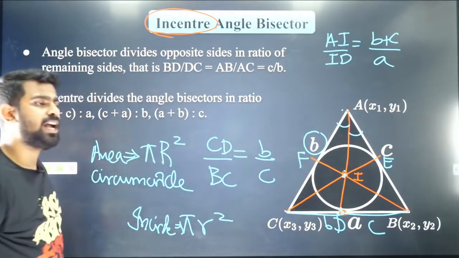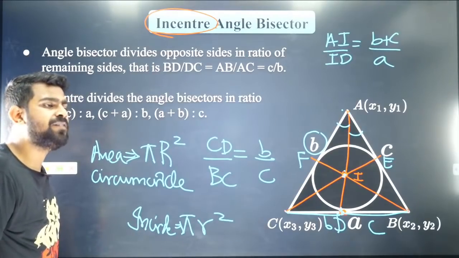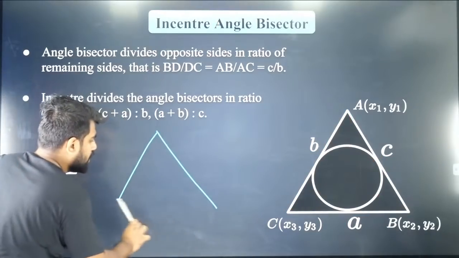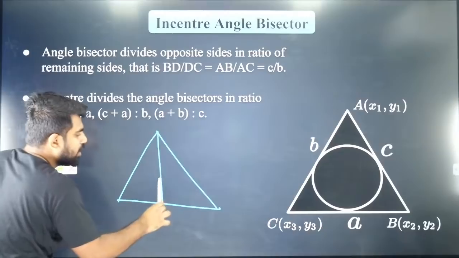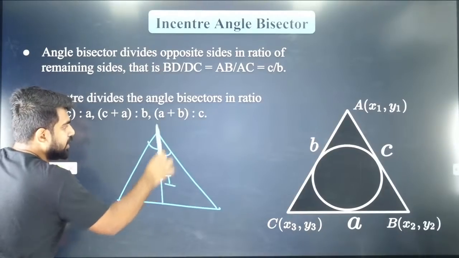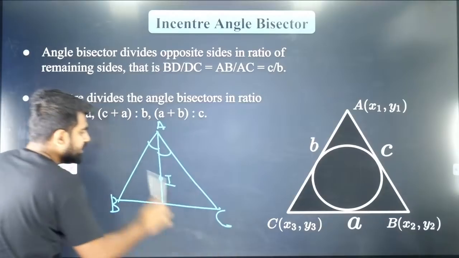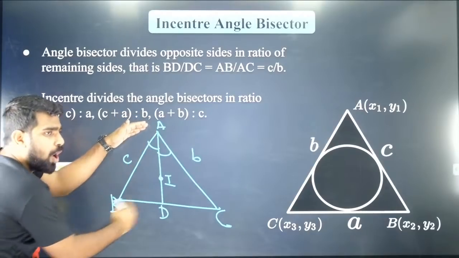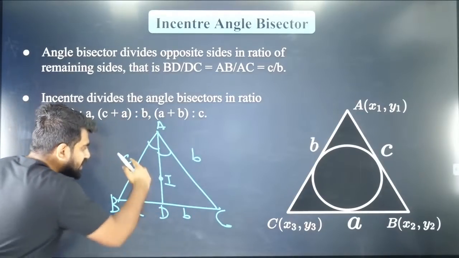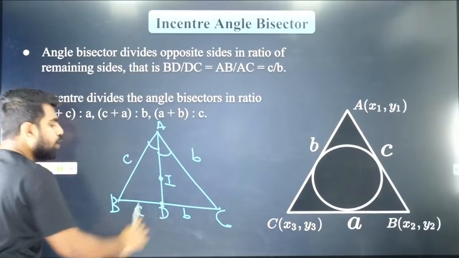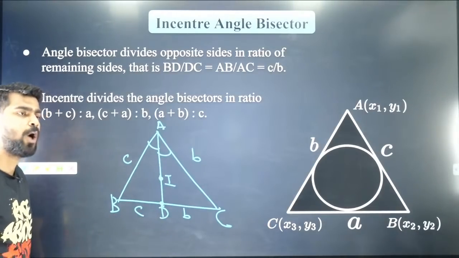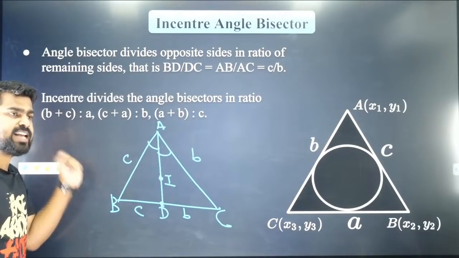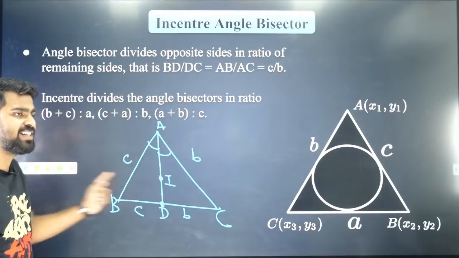Did you guys like that? Everybody able to follow that? So let me remove it and show it to you again. Let us say you have the incenter over here and this is your angle bisector. So you have ABC, this is side C, this is side B and this is D. The angle bisector divides the opposite side in the ratio of C is to B. That is another cool property of the angle bisector. I hope you guys got it. Shall I move forward? Are you all cool with it? Did you all like the property which I discussed here?